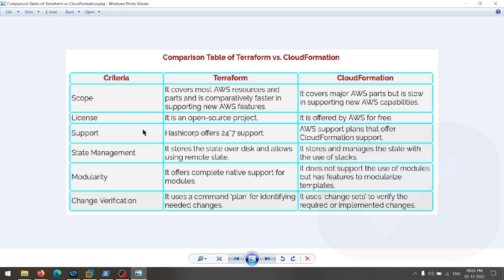Now, when it comes to support, HashiCorp offers 24/7 support, and you will rarely require support in Terraform, because if you are facing any problem, lots of people have already faced that problem. You Google it, you will find it very easily, both for Terraform and CloudFormation. You're not the only one who is facing the issue. This is a great thing for tools like Terraform. Basically, you will find more searches on Terraform as compared to CloudFormation, because CloudFormation is only for AWS and not open source. But still, AWS is a very popular platform, so you will find lots of solutions for CloudFormation as well, but not as much as Terraform.